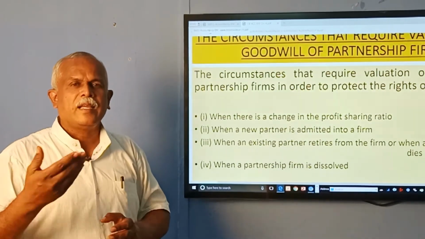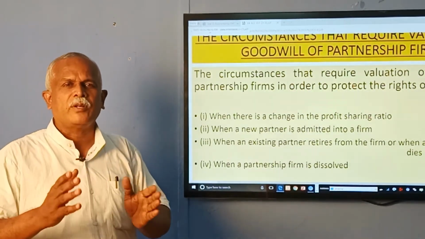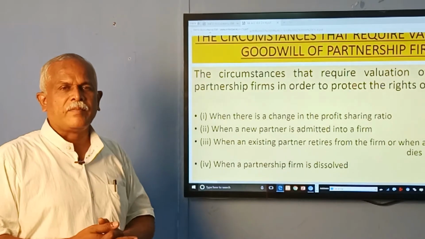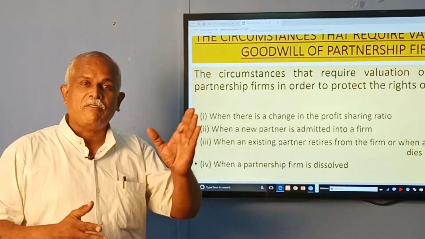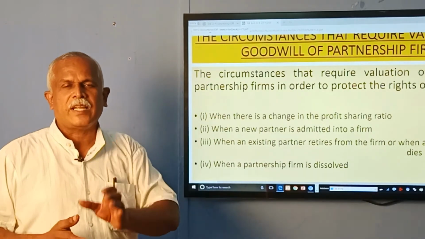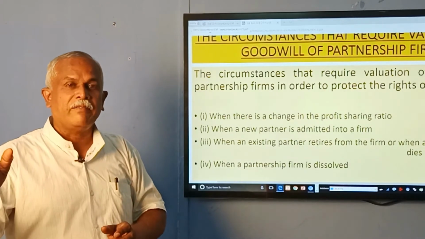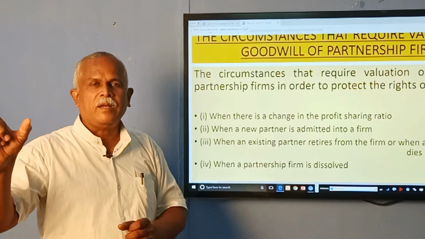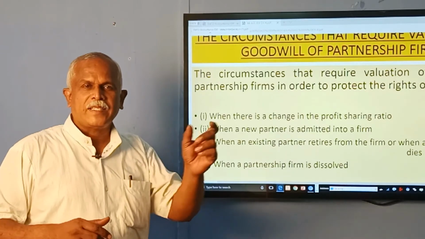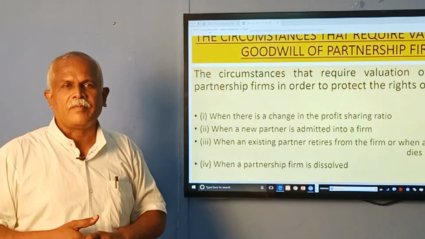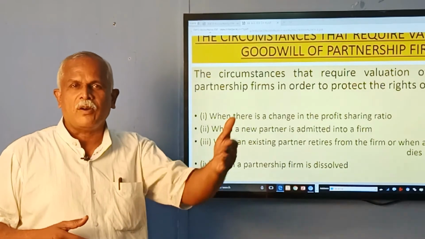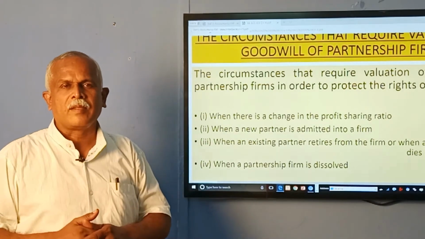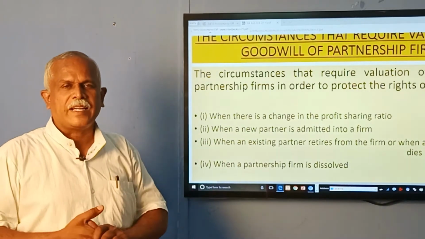In the process of business, they want to become equal partners. Till now, A was sharing more, B little, and C very little. Now, when they are made equal, C stands to gain by the sacrifice of A. So A will have to be compensated by C to balance the rights.